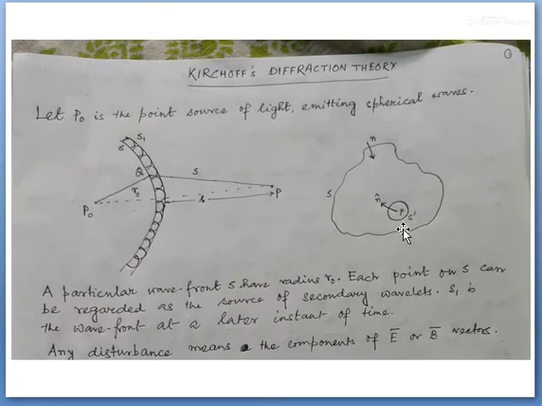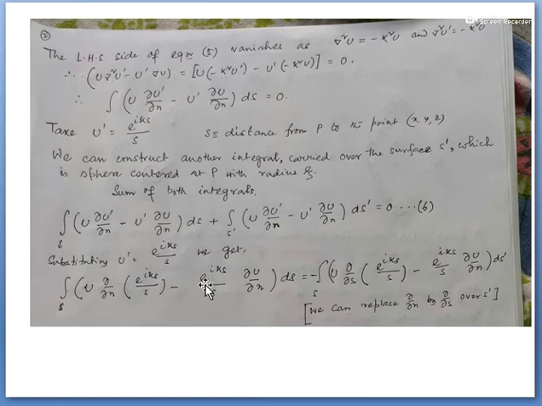অর্থাৎ S এবং S prime surface, যদিও এখান থেকে বোঝা যাচ্ছে না, হয়তো আমি ইমেজটা একটু অন্যরকম এঁকেছি বলে, but the direction of n must be the same for surfaces S and S prime. So when I integrate over this S prime surface, this gives me the integration over S prime of u del u prime by del n minus u prime del u by del n into ds prime.